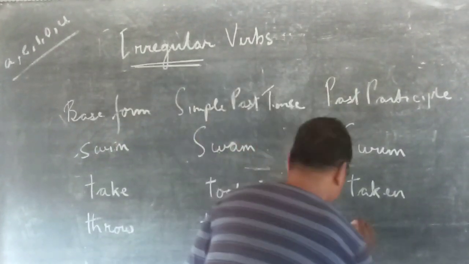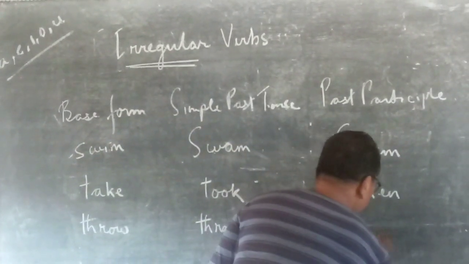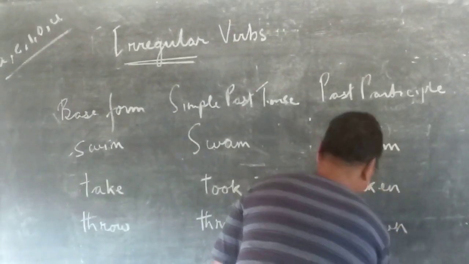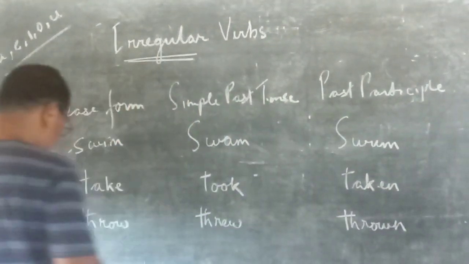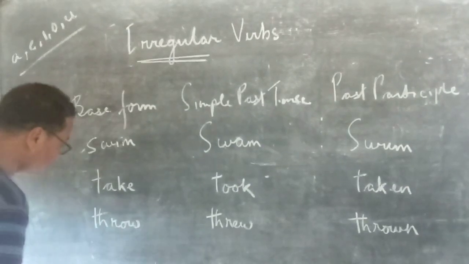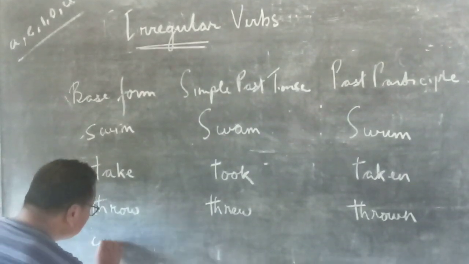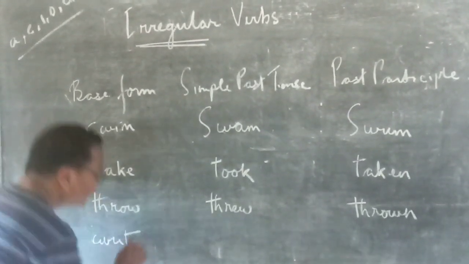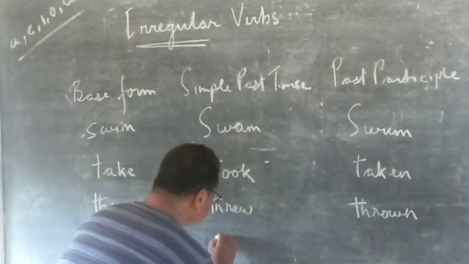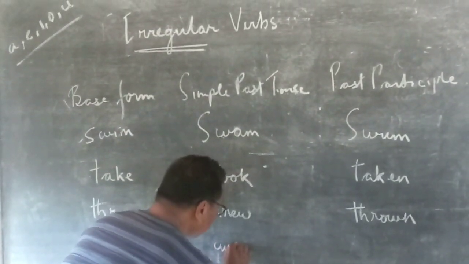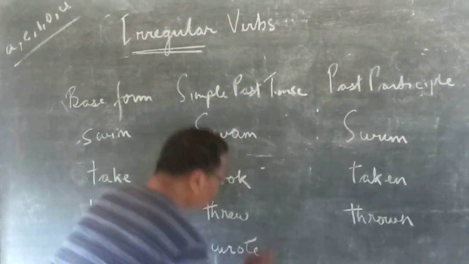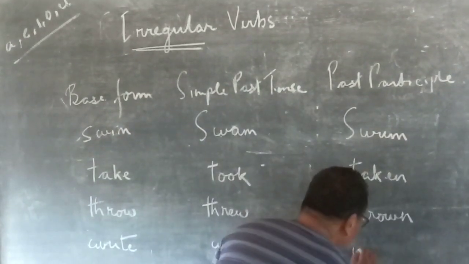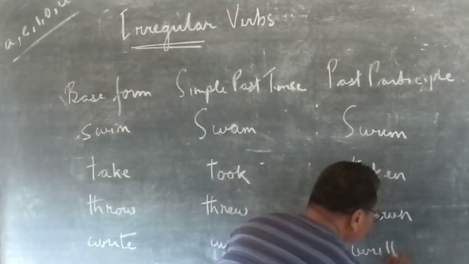Then the past participle will be thrown. And I'll give you one last example. Write, then wrote, then written.